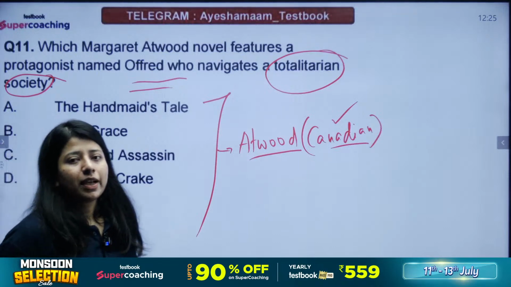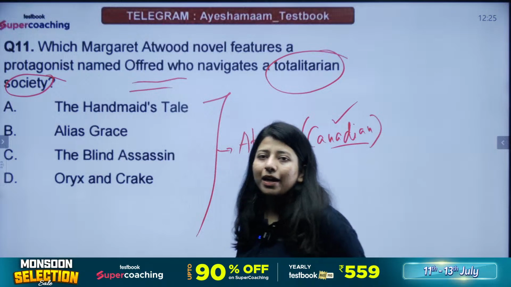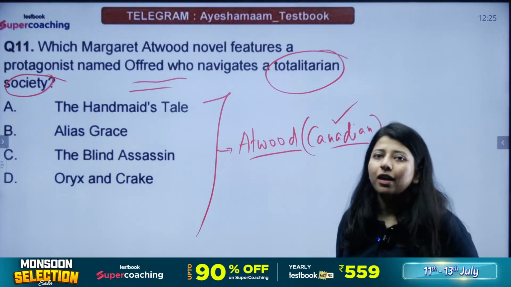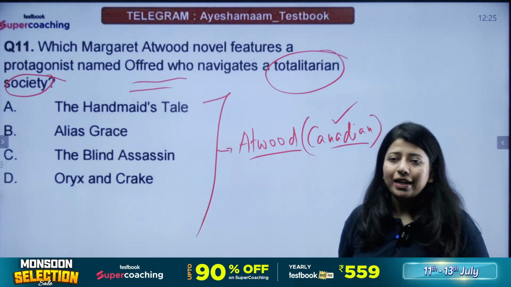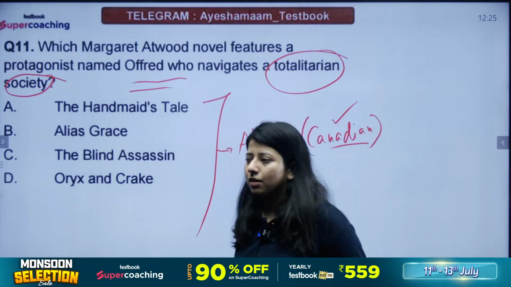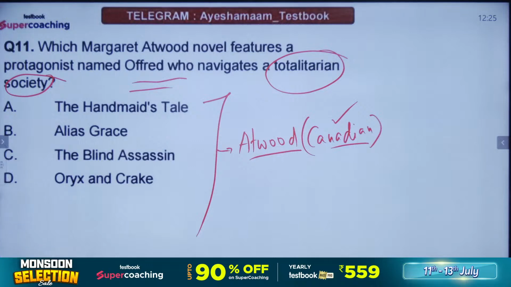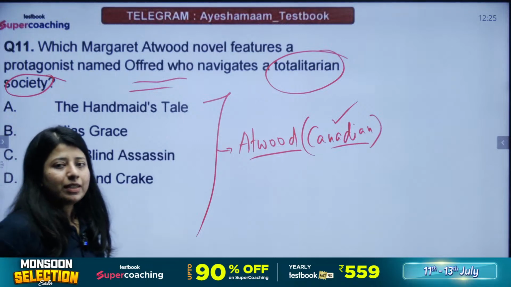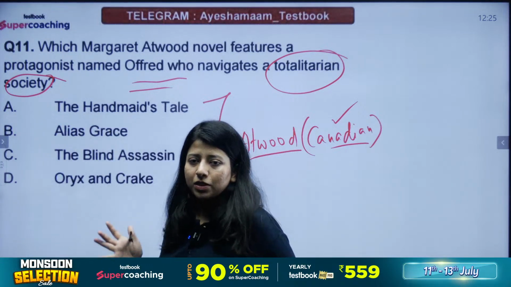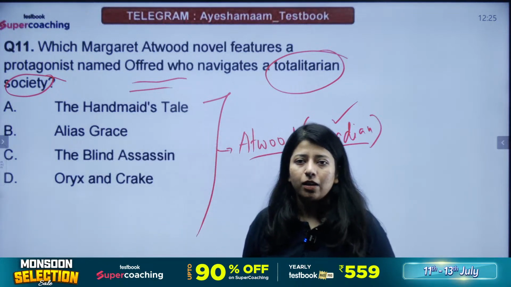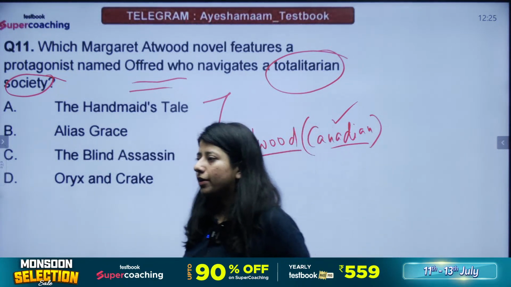Offred character hoti hai in which of these novels by Margaret Atwood? The Handmaid's Tale, Elias Grace, The Blind Assassin or Oryx and Crake? It's a very dark novel to get through, to read. Dystopian setting hai, of course, isliye. Hanji, Margaret Atwood.